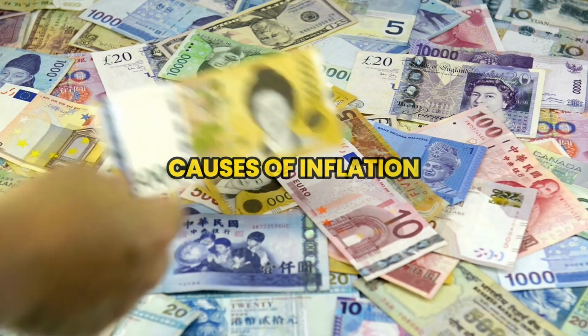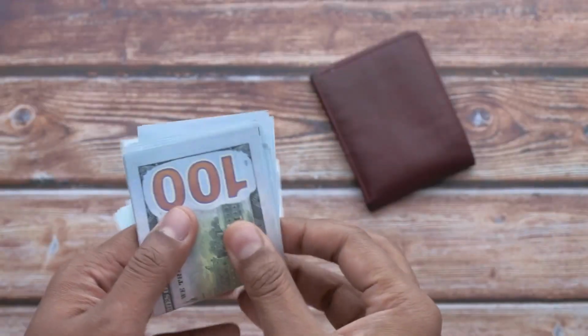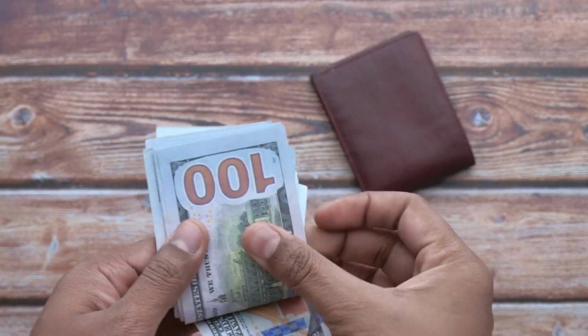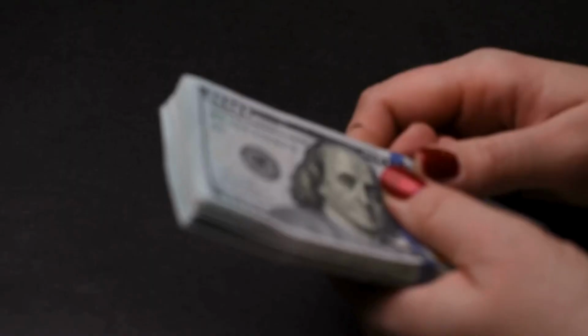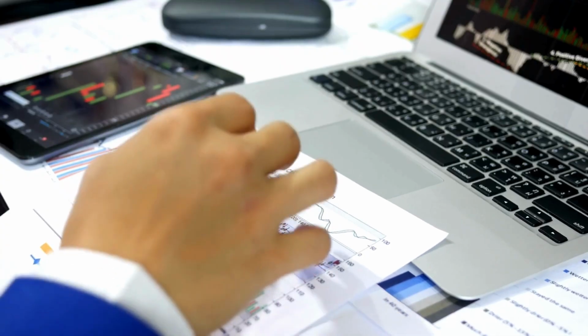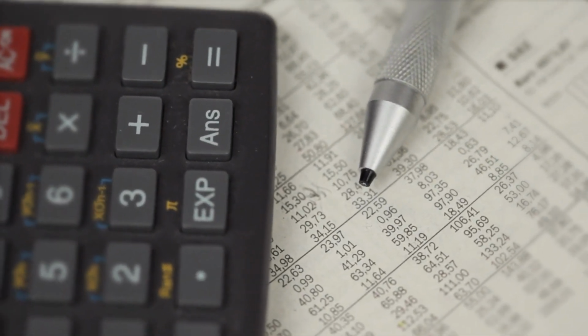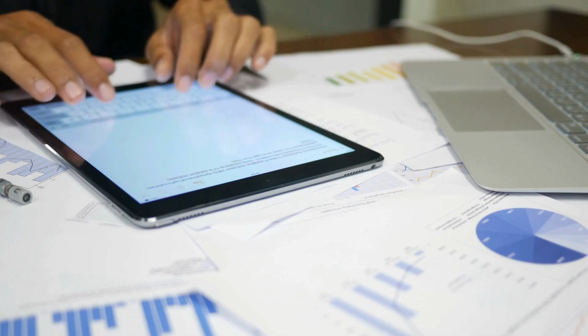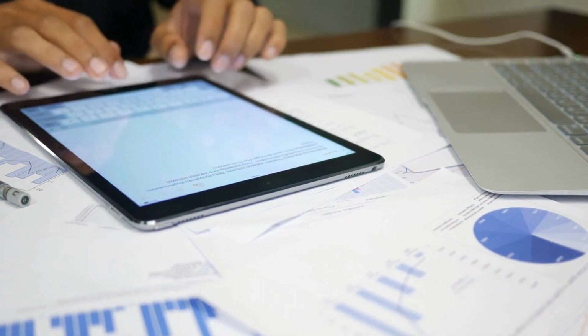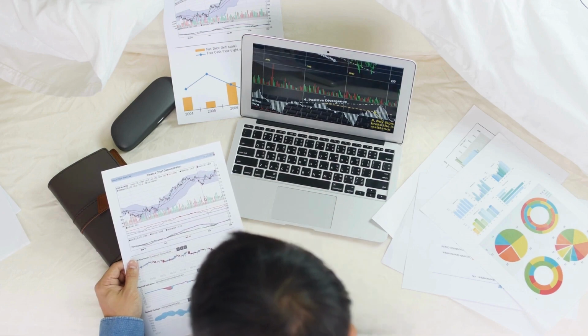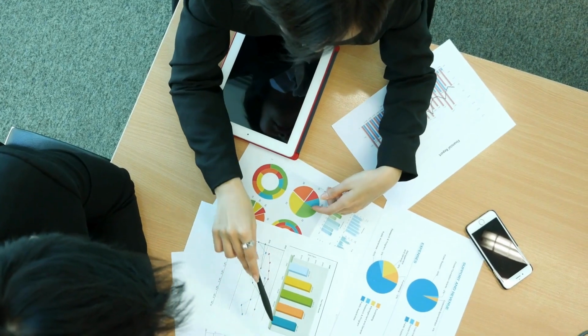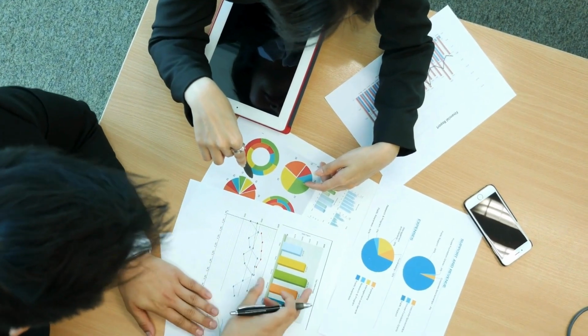Causes of inflation. There are different theories of what causes inflation, but they can be grouped into three main categories: demand pull, cost push, and money supply. Demand pull inflation occurs when the demand for goods and services exceeds the supply, creating a shortage and pushing up the prices. This can happen when the economy is growing fast, when consumers have more income or confidence, or when there is a sudden increase in demand for a specific product or service.